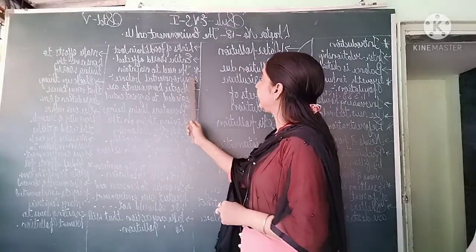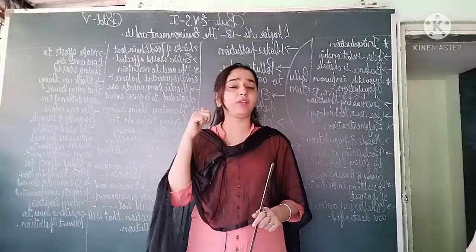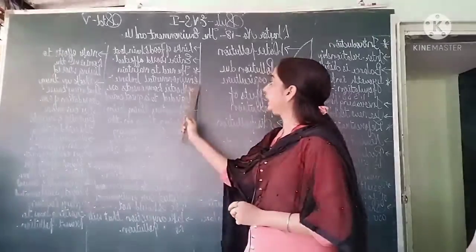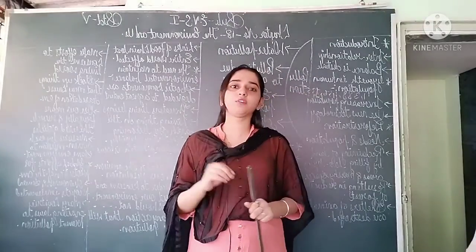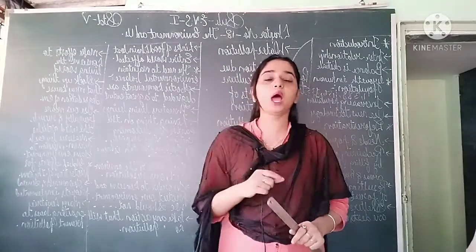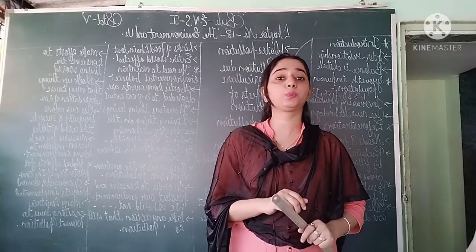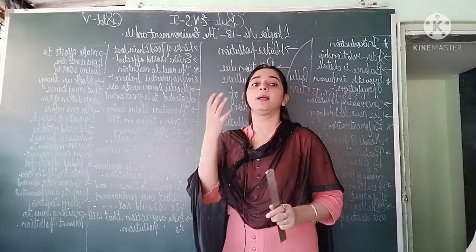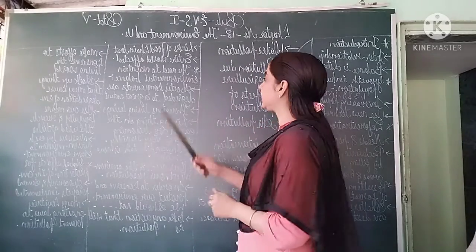The next point is the need to maintain environmental balance. It is very much necessary to maintain our environmental balance, because if even now we are not caring for our environment, our future generation will also suffer from this problem. So we have to take care of and maintain our environmental balance. So let us discuss the points.